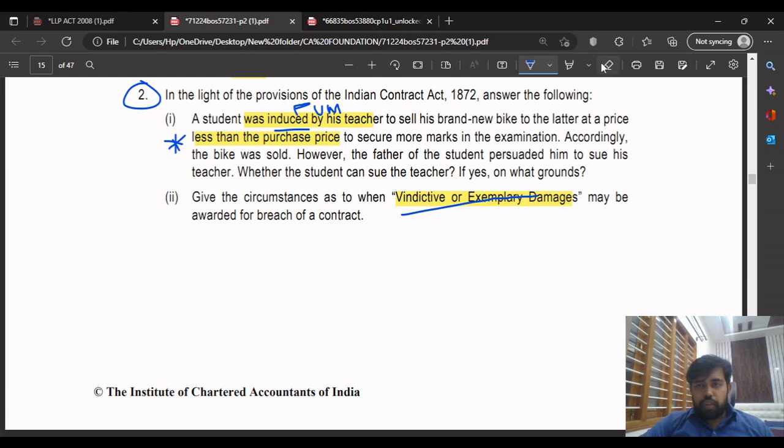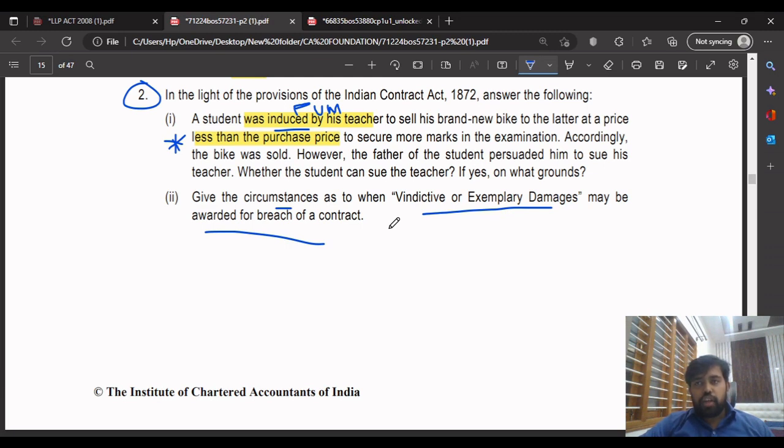Vindictive or exemplary damages. In which circumstances are vindicative or exemplary damages awarded for the breach of the contract? Remember this thing. What I will tell you is like a key, or it will help you remember like a code.